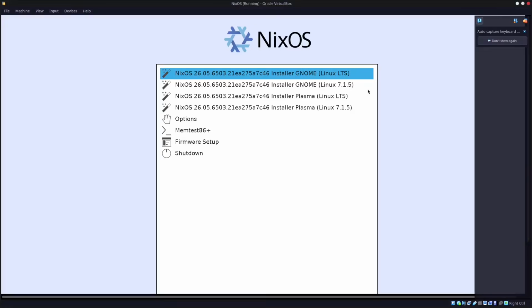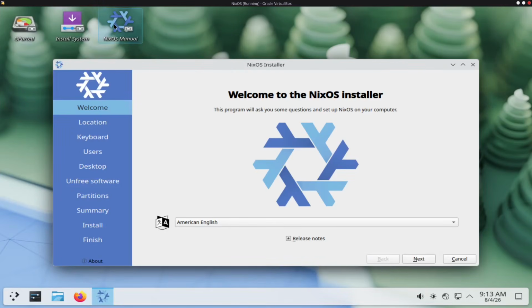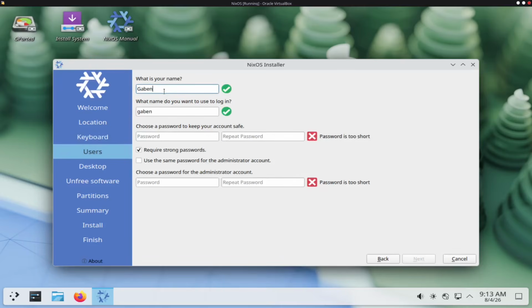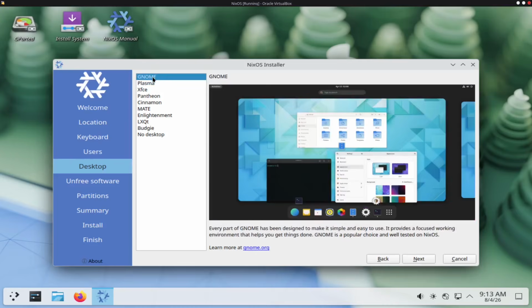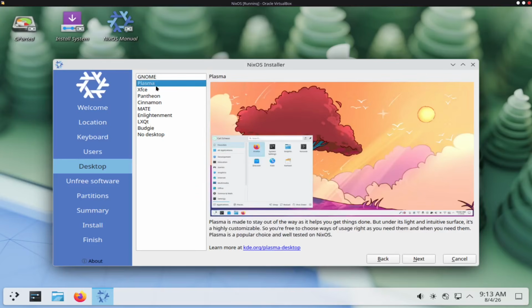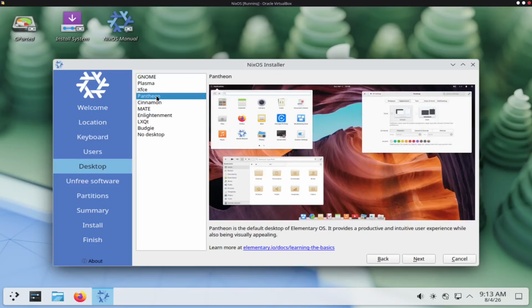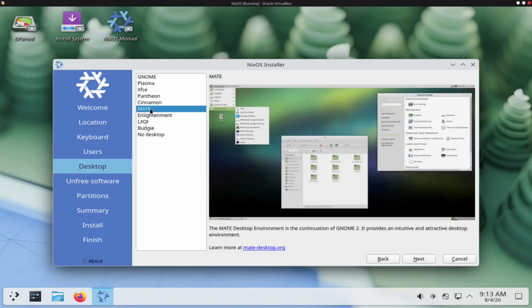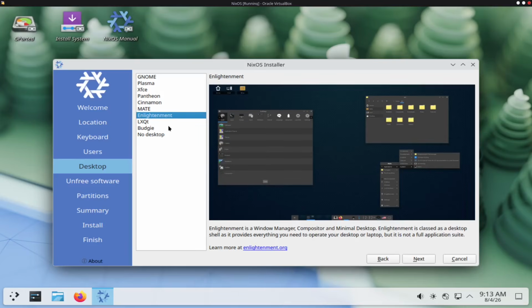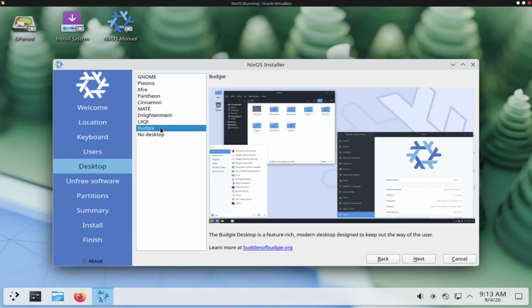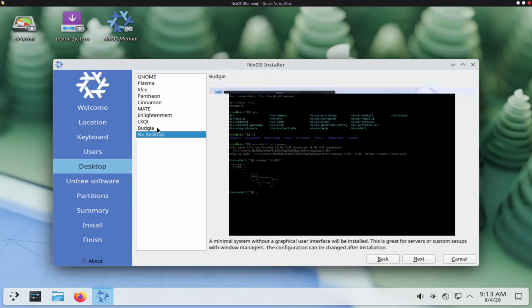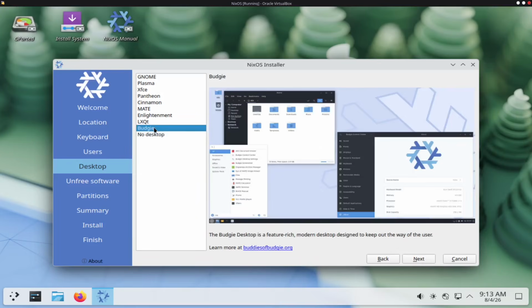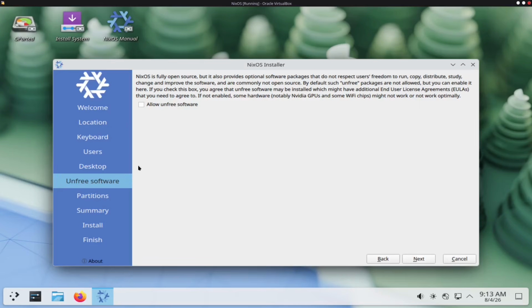NixOS. Well, this is quite something. An LTS version even. Fascinating. Oh boy. Oh, we have the manual even here. That's neat. What do you even get here? GNOME, no Plasma, we saw that. XFCE, interesting. Pantheon, interesting. Cinnamon, we know that. Mate, interesting. Enlightenment, interesting. Qt, interesting. Budgie, interesting. Plasma.